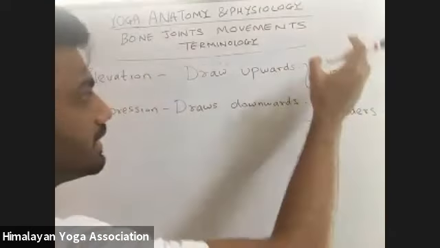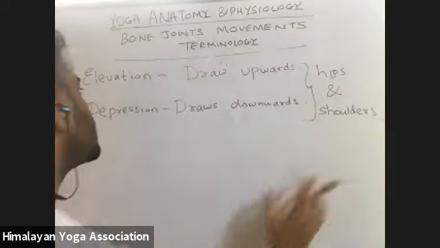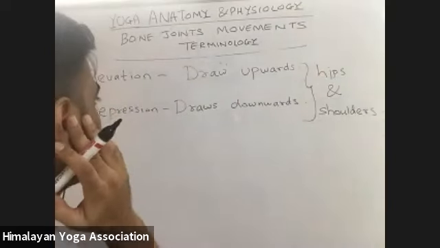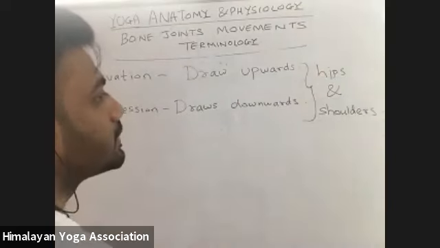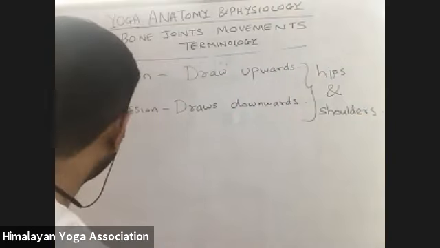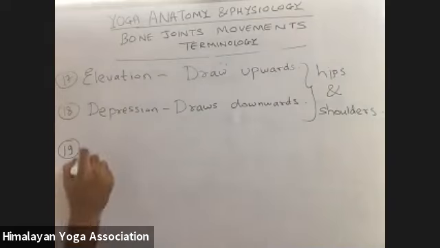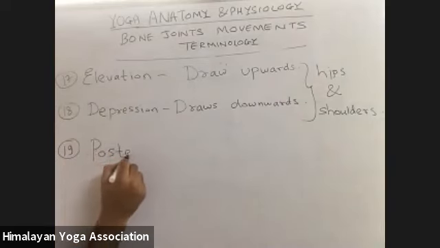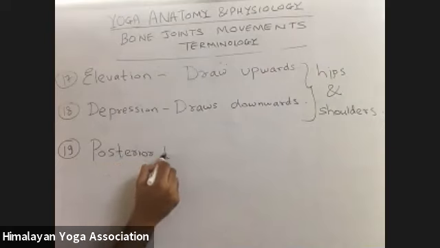Now, if discussing the hips and the shoulders, I will write about the pelvic. So, arrangement of the pelvic. Here I will define the posterior tilt and anterior tilt of the pelvic.